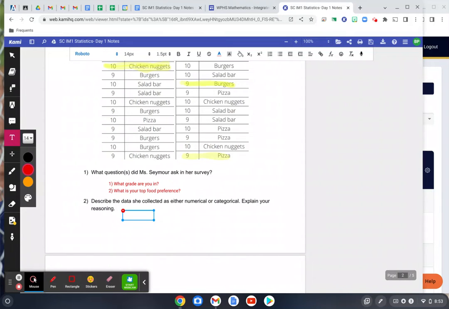This is going to be a category. So if you want to think of it as freshman, sophomore, junior, senior, so be it. But this is categorical. Categorical, can be answered in words.